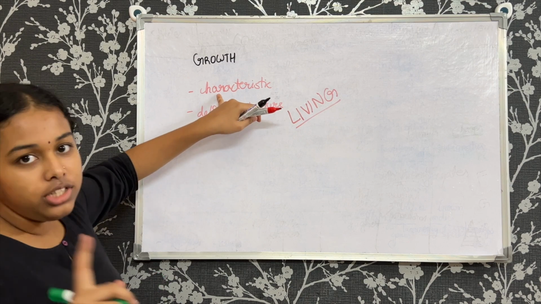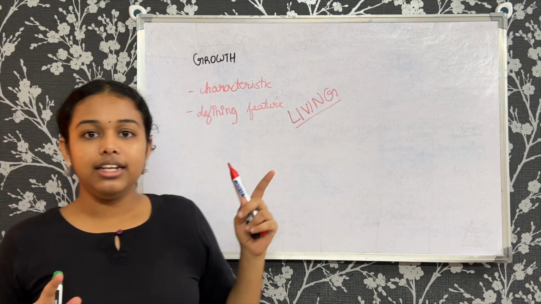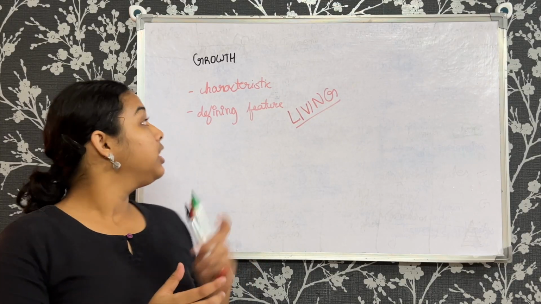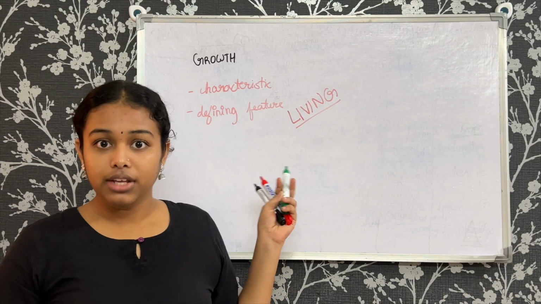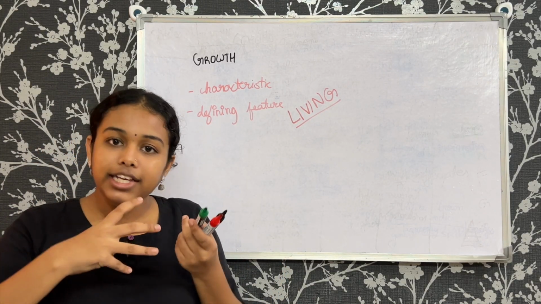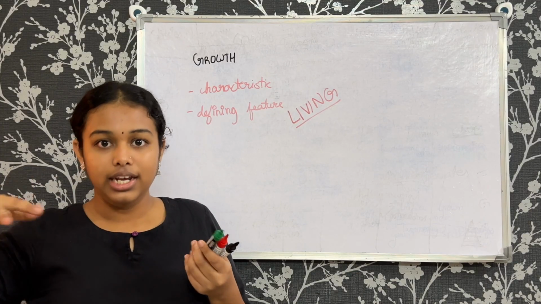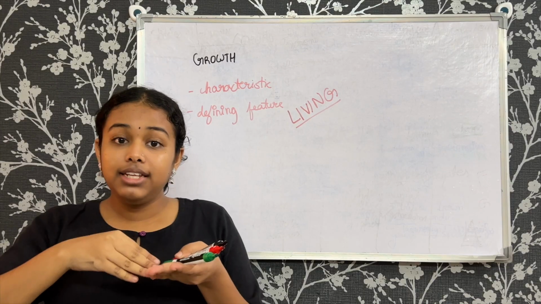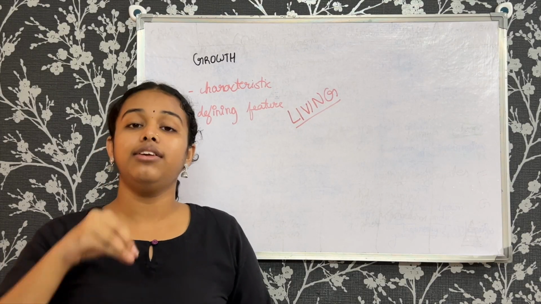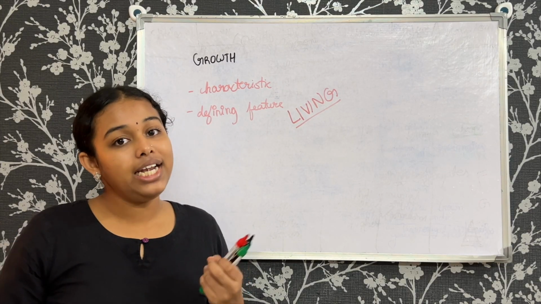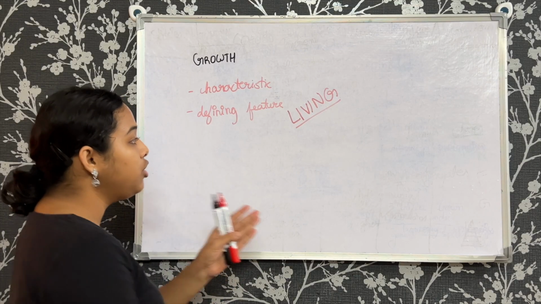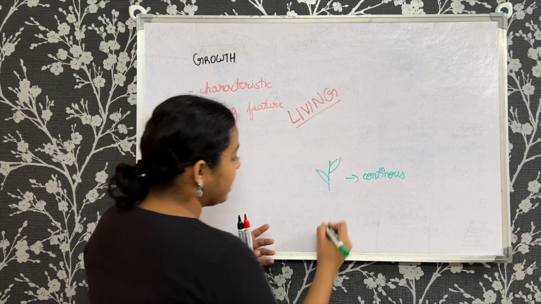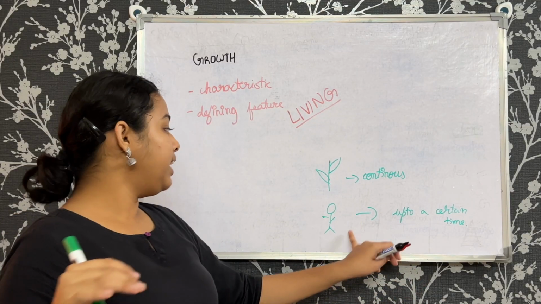So, I mentioned that growth is a characteristic. What does characteristic mean again? A feature, like a part, like how we exhibit ourselves. Is it a characteristic of a living organism? Yes, of course. Each and every one of us grows, right? Like by height, or even at the cell level, the cell has some growth mechanisms, right? The cell divides, and in plants, the cell division is continuous throughout life. In plants, it is continuous, but in animals, it has a time limit, or it is up to a certain time.